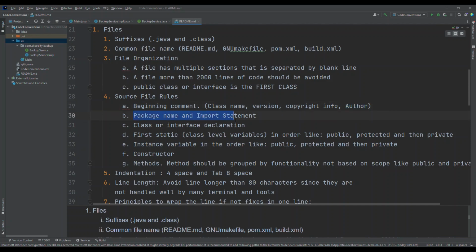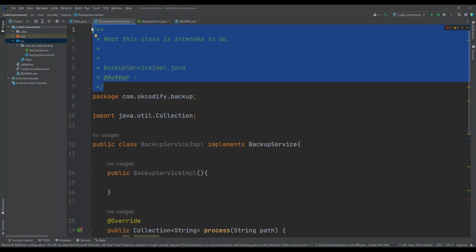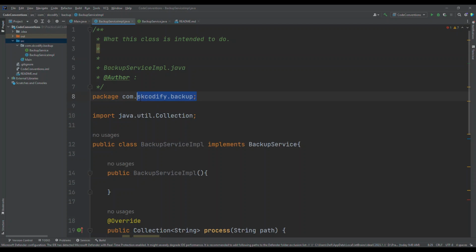Package name and import statement. After this, the very first uncommented line, you can see this is a commented line, the beginning comment. So the very first line which is uncommented is a package declaration. We are saying that this class belongs to this package, and that is going to be the first line of the uncommented source code.